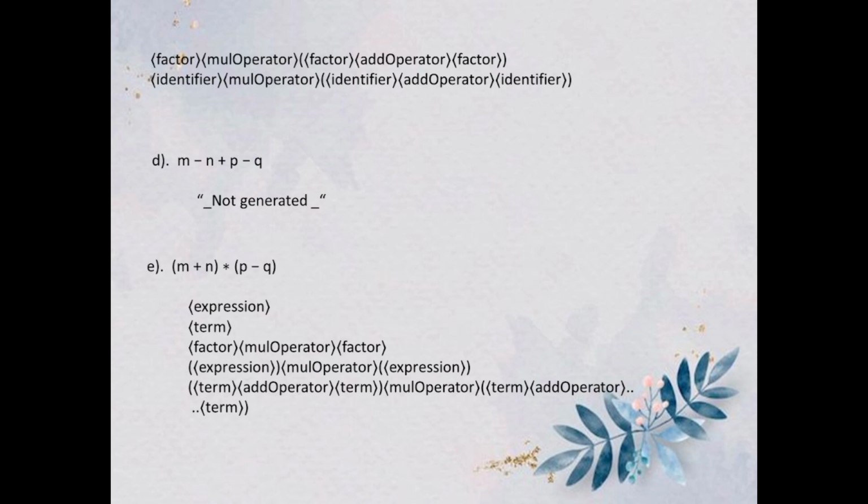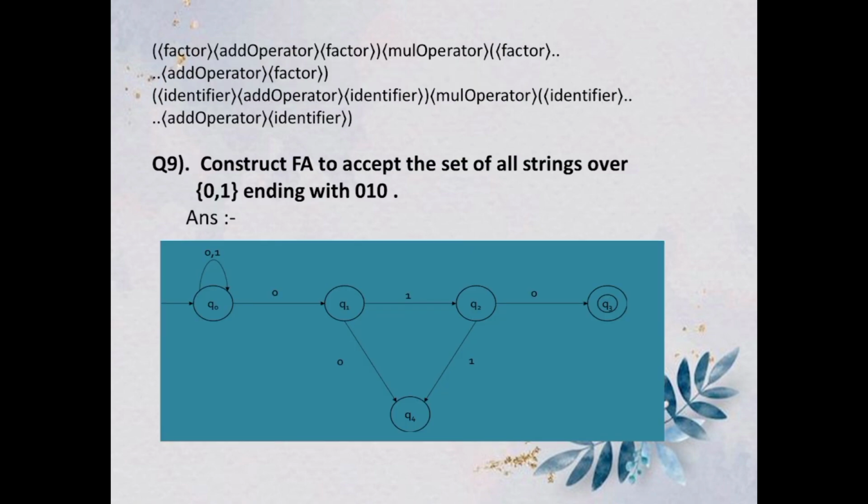And the fifth one is m plus n asterisk p minus q: expression, term, factor, mul operator, factor, expression, mul operator, expression, term, add operator, term, mul operator, term, add operator, and term, factor, add operator, factor, mul operator, factor, add operator, identifier, add operator, identifier, mul operator, identifier, add operator, identifier.